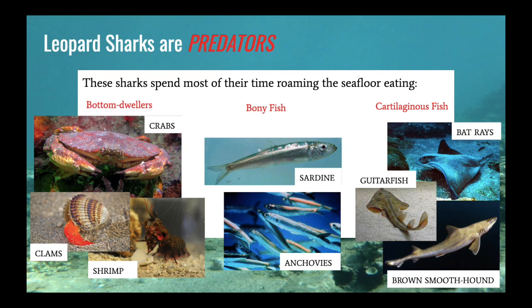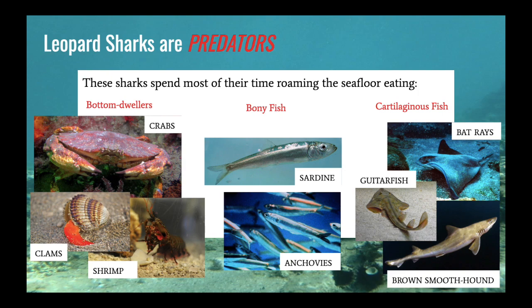Leopard sharks are predators. They do fall prey to some larger sharks, including great whites and broad-nosed seven-gill sharks. These leopard sharks are opportunistic feeders, which means they have the ability to tolerate a variety of environmental factors and food sources. These sharks usually spend most of their time roaming the seafloor, which makes them bottom dwellers. During the high tide, many leopard sharks congregate in groups where they swim in shallow mudflats in search of food and move back out again after the water goes down.